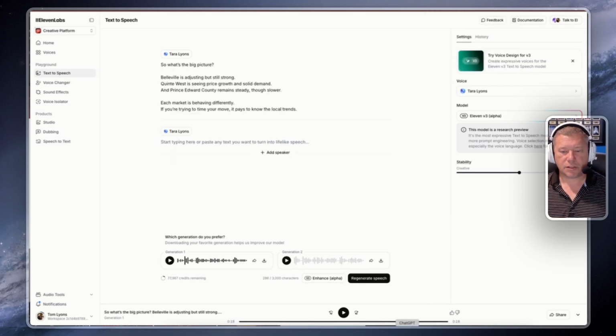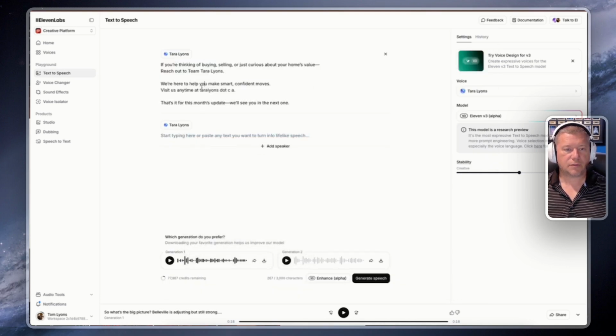And the last section here, let's grab it, copy, and when we paste this in, we're going to change it because it's called action paste. And so we want to make sure: if you're thinking of buying or just curious about your home's value, reach out to Team Lyons. We're here to help you make smart, confident moves. Visit us anytime at... We want it to say it out loud.